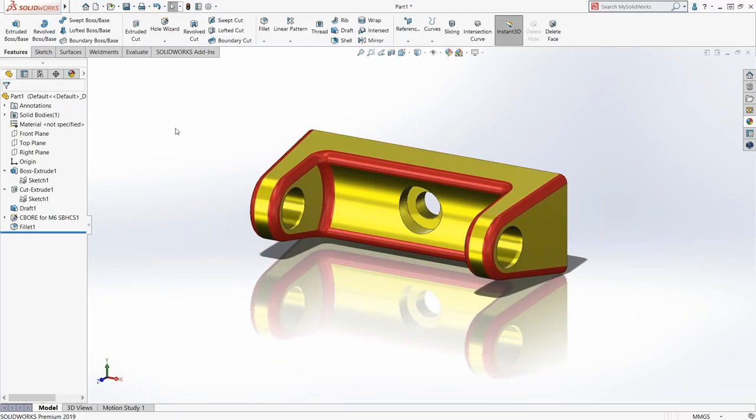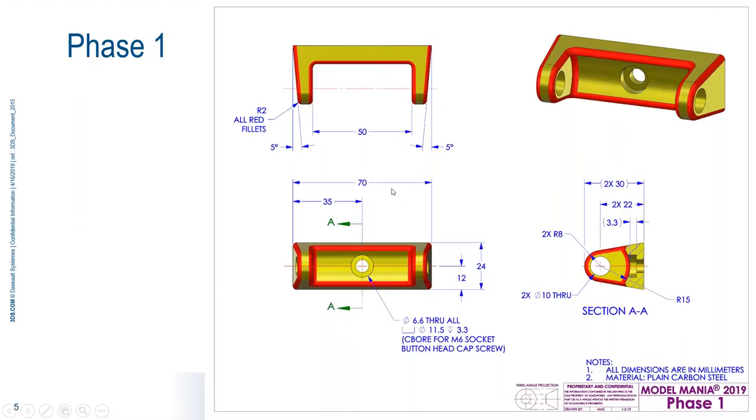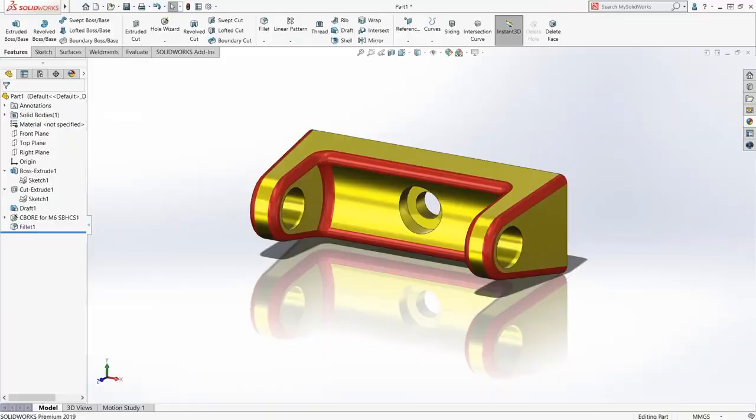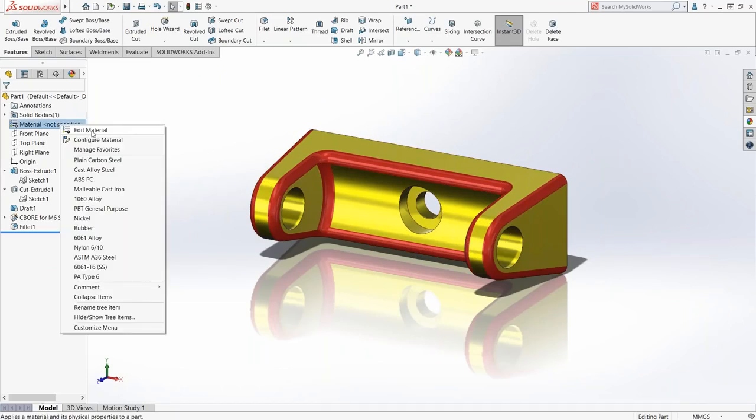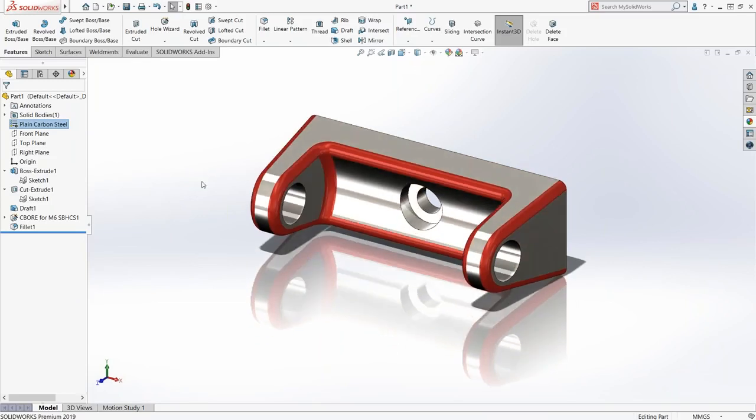So that's it for phase 1, with the exception of adding material. So on the drawing, we define the material. So we've got to do everything that's on the drawing. So define the material. And here's a pro tip for anybody out there. On your favorites, you will always find the material that we specify in Model Mania. I always set it up that way. So you'll have plain carbon steel on your right click there.